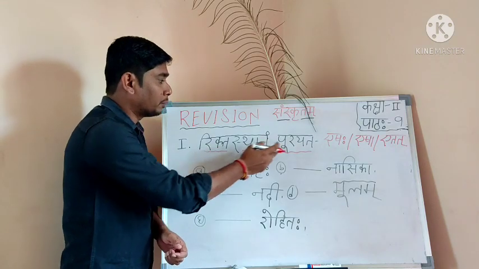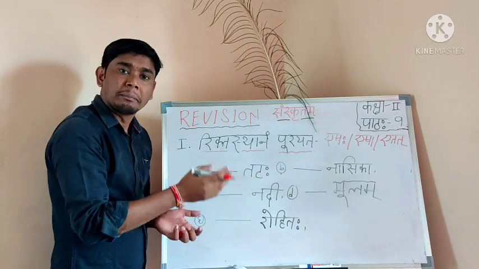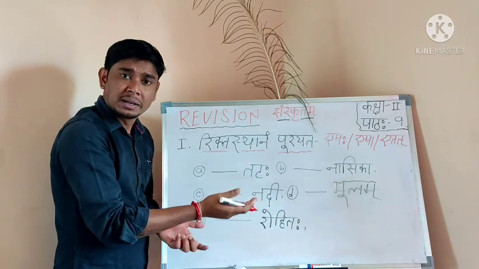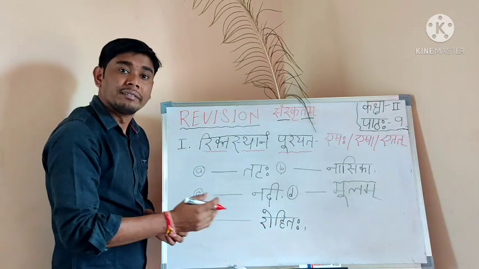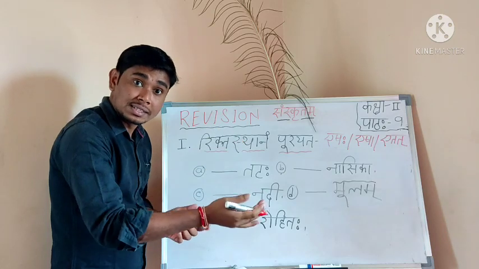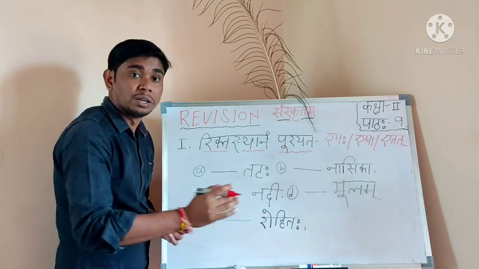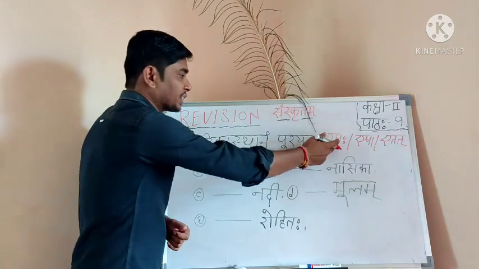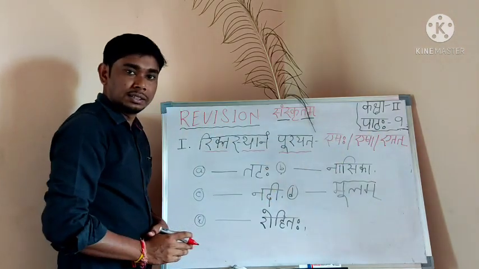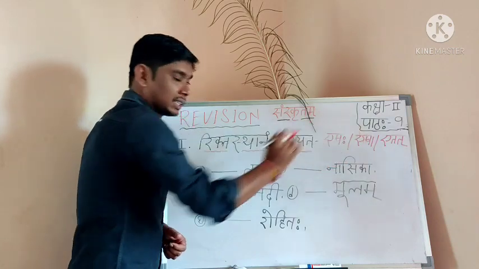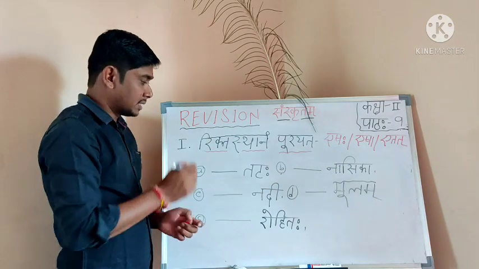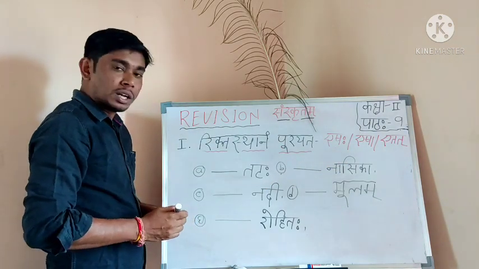Rikta means blank. Sthanam means place. Purayata means fill. Fill in, that's called fill in the blanks. How? You have to fill in the blanks using Eshaha, Esha, Etat. Is that clear? Let's start.